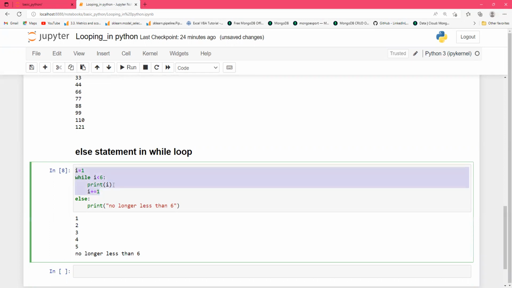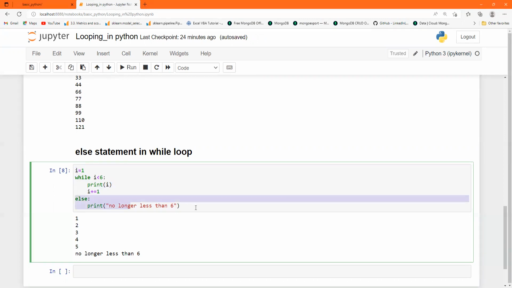And what is the else part? If this condition is not true, if the value of i is 6, then it will not go to the while loop, it will go to the else part. So what is the else part? The else part will print "no longer less than 6". That means the value of i is not less than 6. That's why it will not print that number.